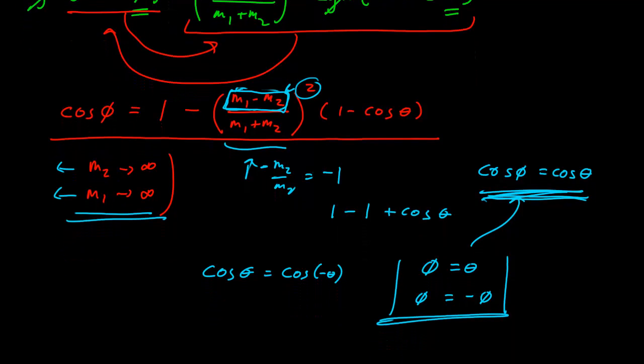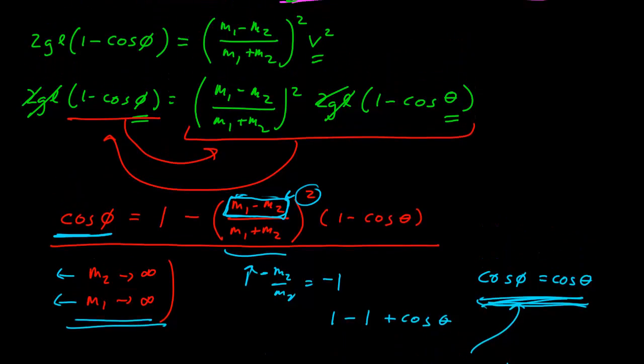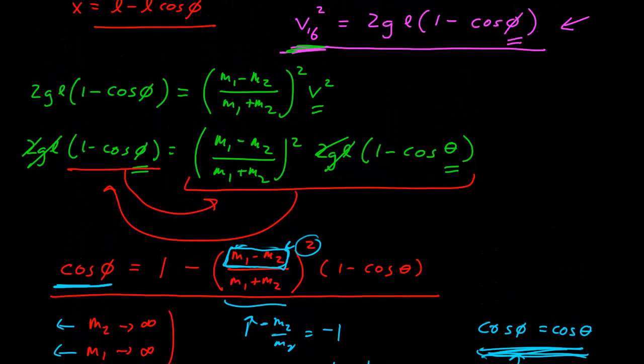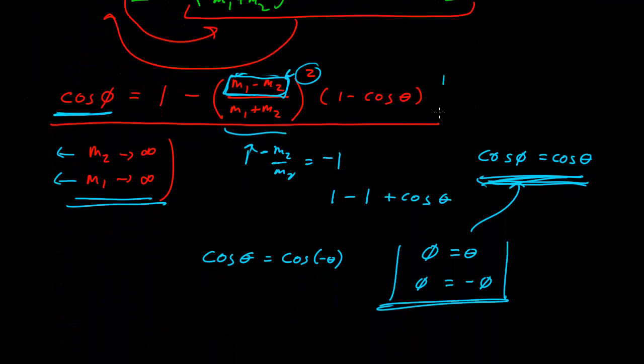However, we still have that sign ambiguity in solving for cosine of phi, because this could be a positive or a negative value. So in whatever result we get, we'll have to use the qualitative information that we learned before, given the relative masses, to know whether the pendulum rebounds or goes through. But this gives us a general relationship for the solution to the angle.